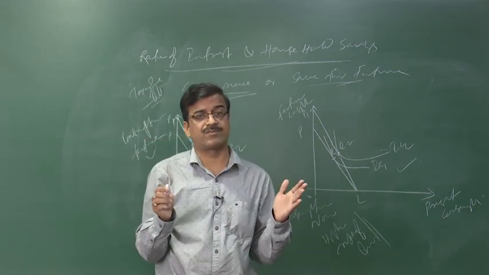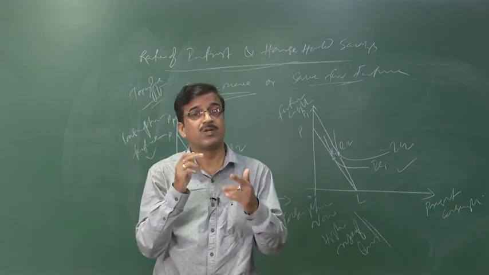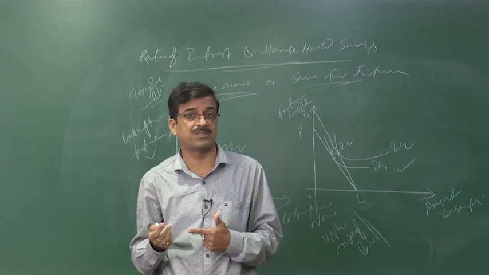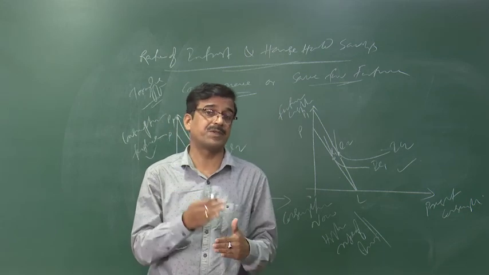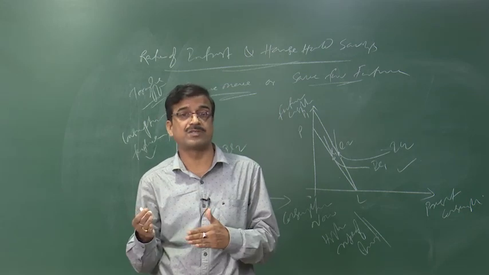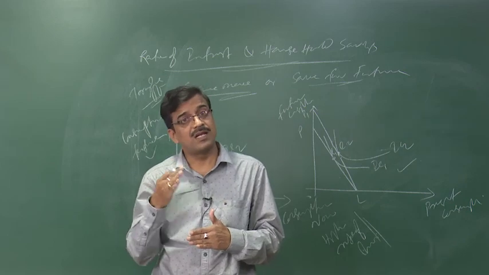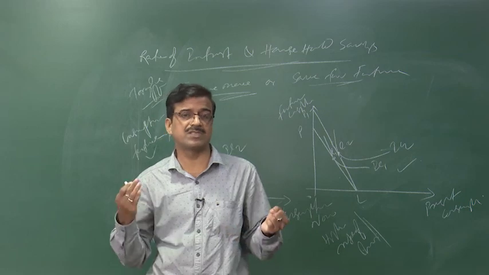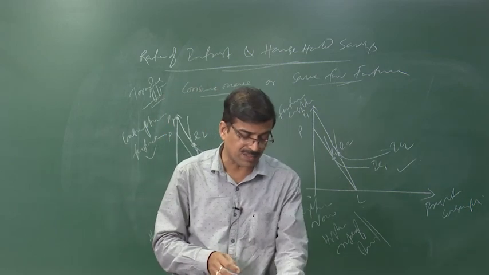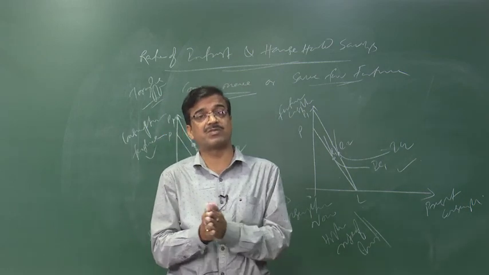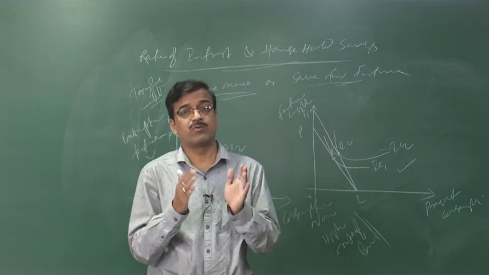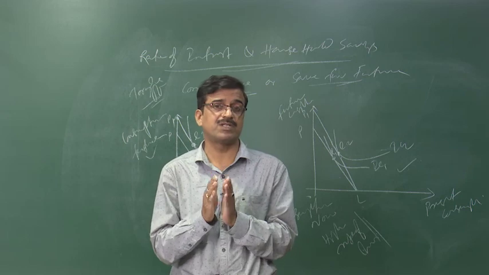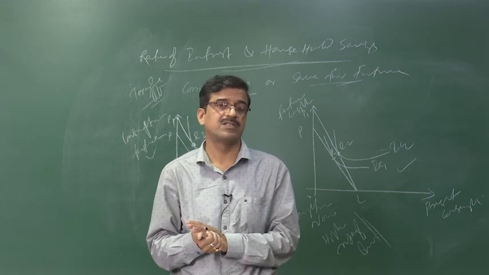So there is a trade off between wage and leisure. There is also the trade off between saving and consumption. I mean the trade off between present consumption and future consumption. Present consumption means less saving, future consumption means more saving. So, this is the way you have to depict the interrelationship, or trade off, between wage and leisure, and here between the rate of interest and the saving.